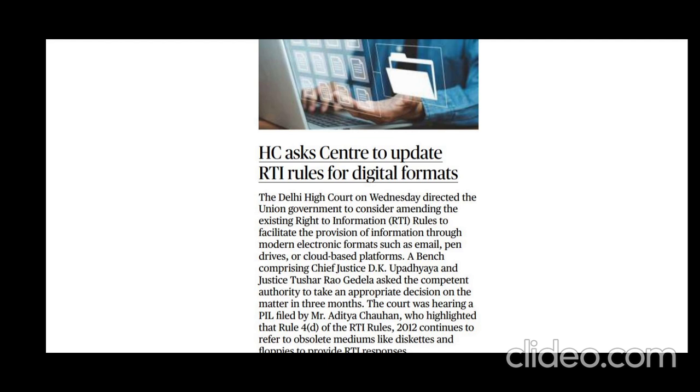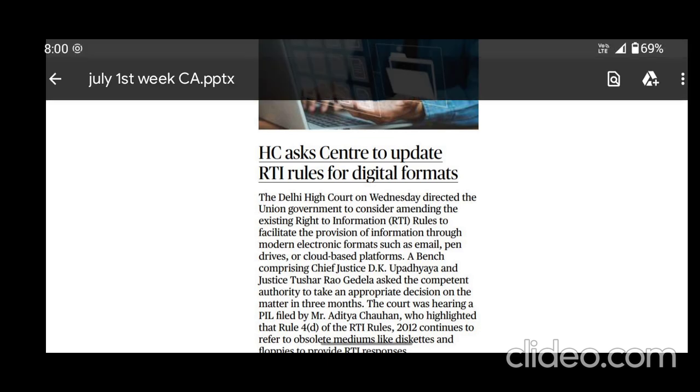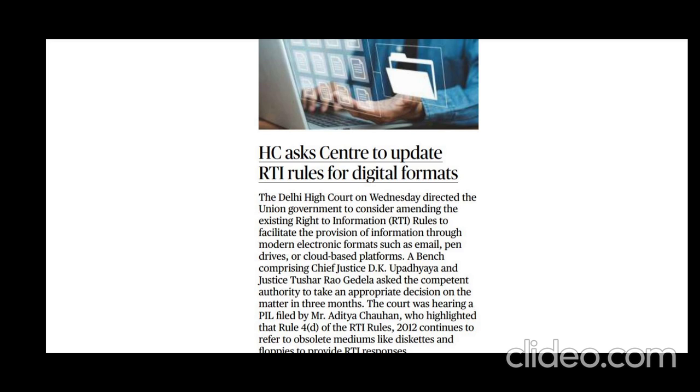So now it is important to see some facts regarding RTI. We know that right to information is a fundamental right in India that empowers citizens to seek information from public authorities. And what is the purpose of this RTI? It is to promote transparency, to empower citizens by giving them access to government held information, to reduce corruption and promote accountability among public officials, and also strengthen democratic principles, right? How? By ensuring people's right to know about administrative decisions and policies.